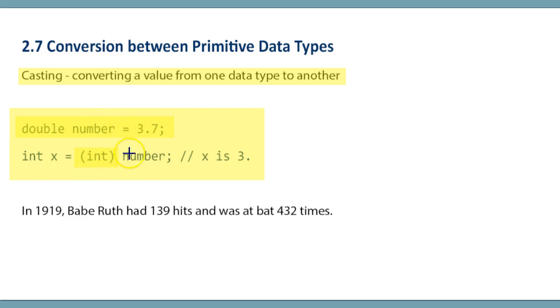Well, if we convert 3.7 to an int, we can't have a remainder anymore. Remember, ints are just whole numbers. So x would become 3. The value of x will be 3 once these two lines are done executing.